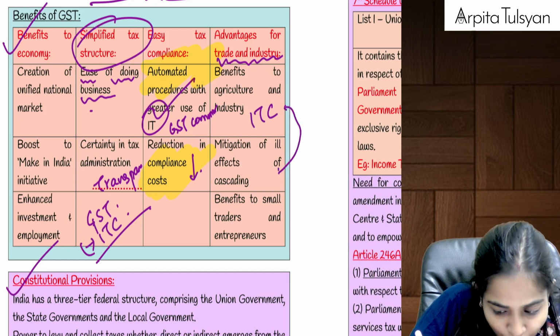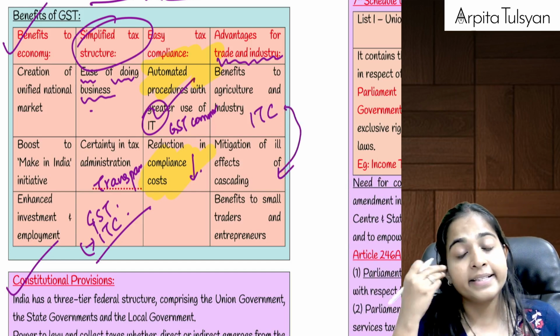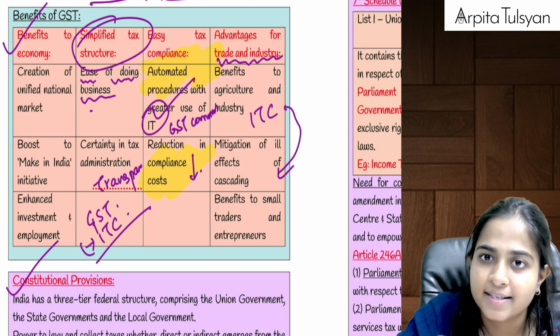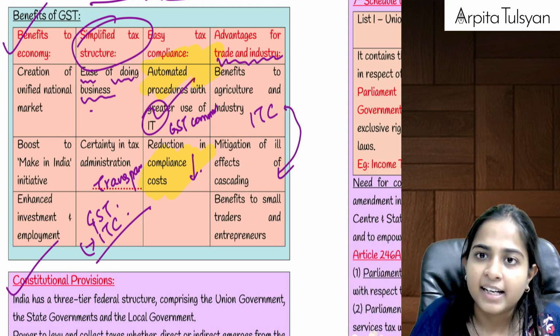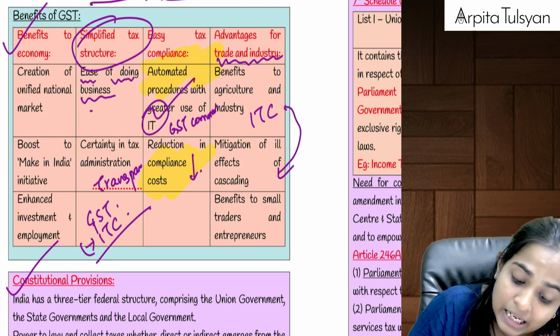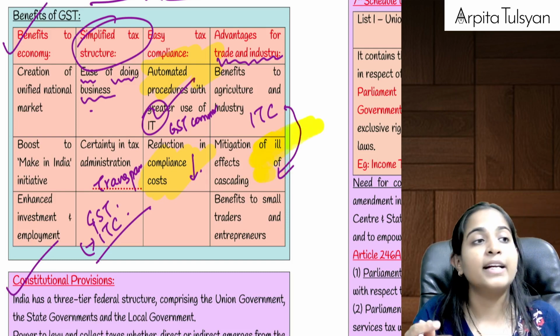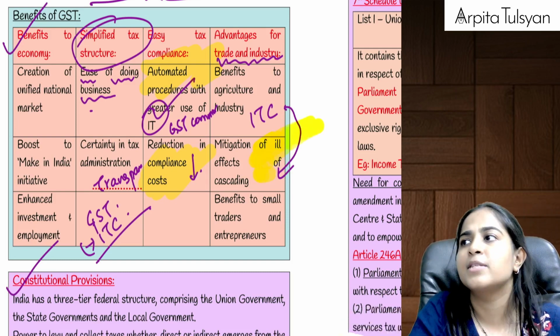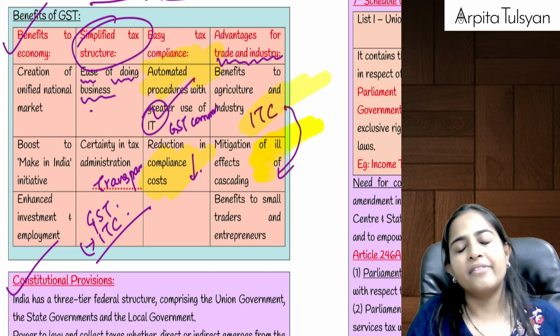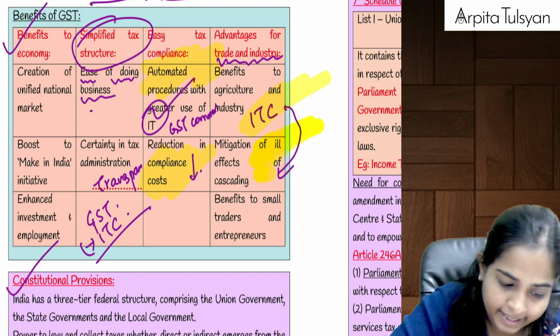because of the concept of ITC. And because of ITC, they are not required to bear any amount of taxes, right? The tax is shifted to the final consumer, and that has also eliminated the cascading effect. There is no tax on tax, because at every level you get the benefit of input tax credit, right?